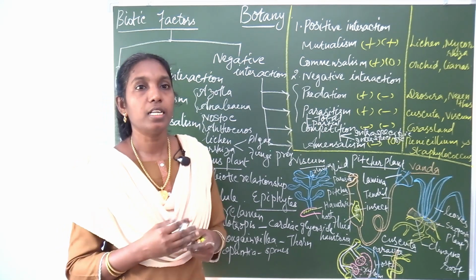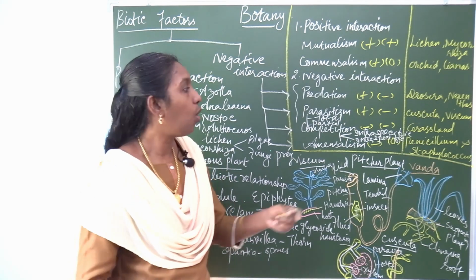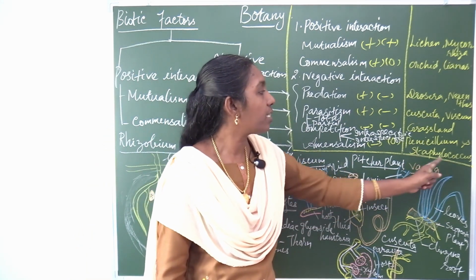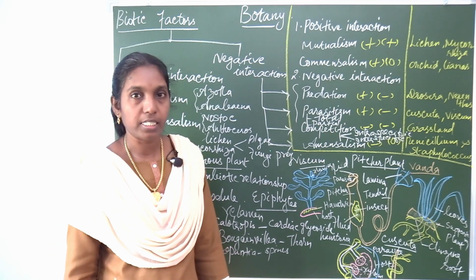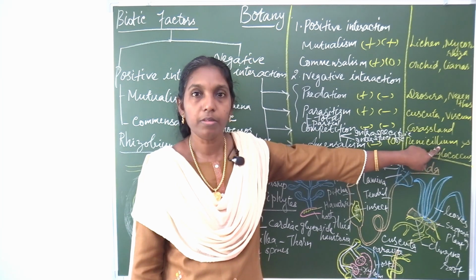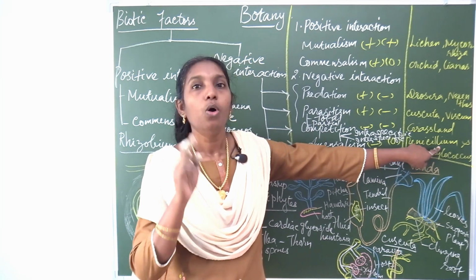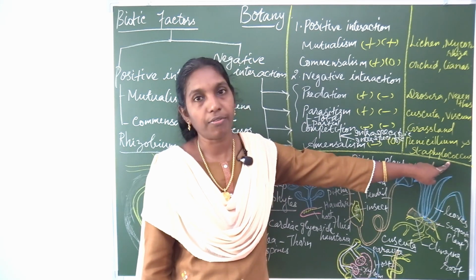This penicillin inhibits the invasion of certain bacteria like Staphylococcus. Staphylococcus is the bacteria. Penicillium secretes penicillin, which inhibits the entry of this bacteria Staphylococcus.